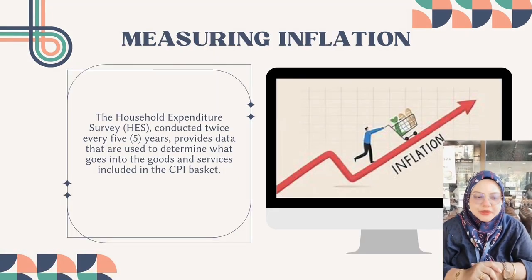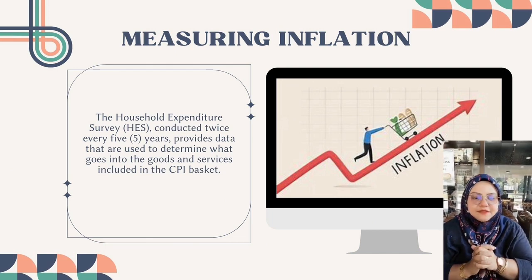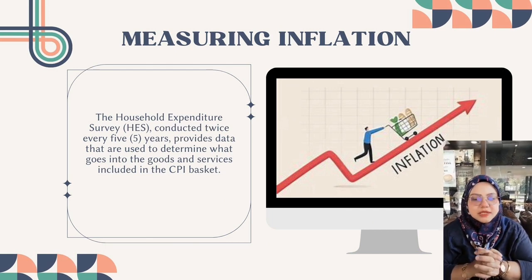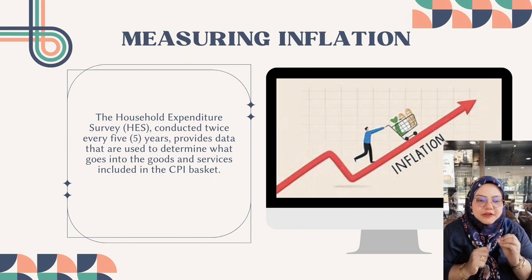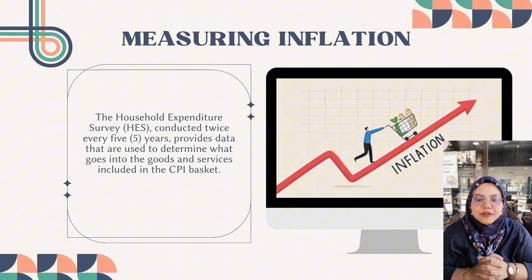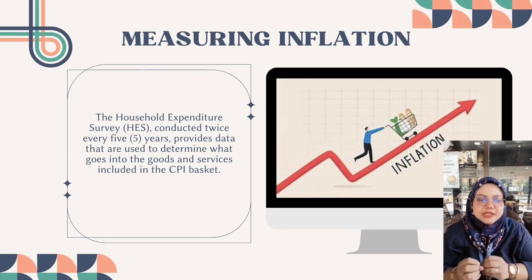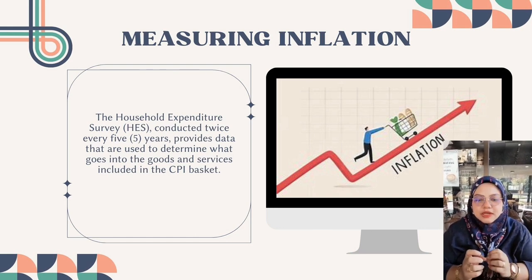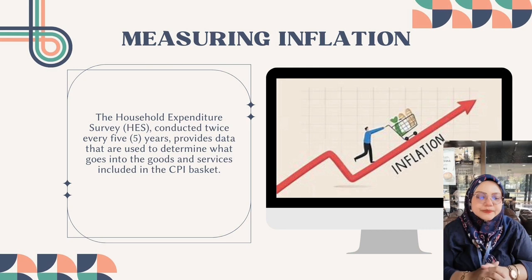After that, measuring inflation. Typically prices rise over time, but prices can also fall, a situation called deflation. The most well-known indicator of inflation is the Consumer Price Index, or CPI, which measures the percentage change in the price of a basket of goods and services consumed by households.